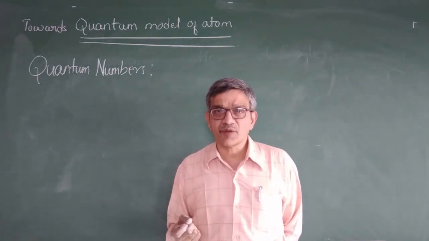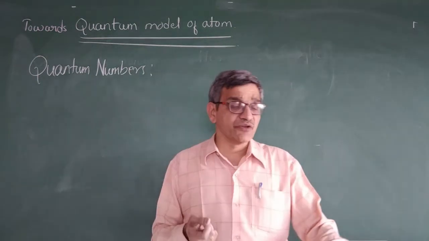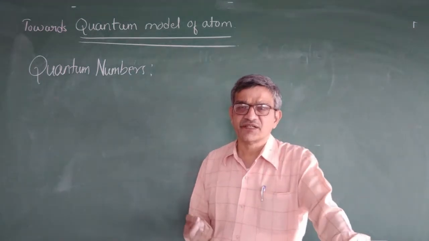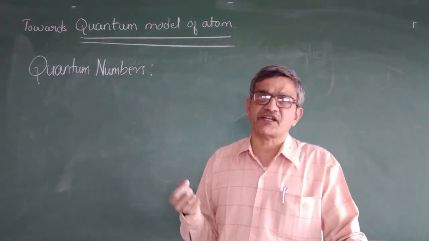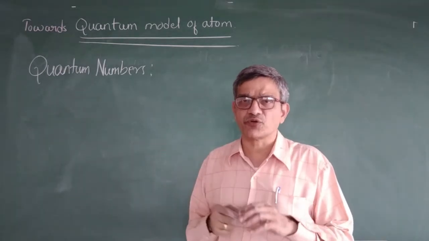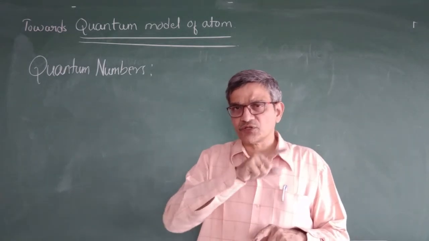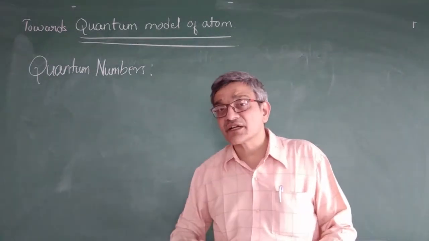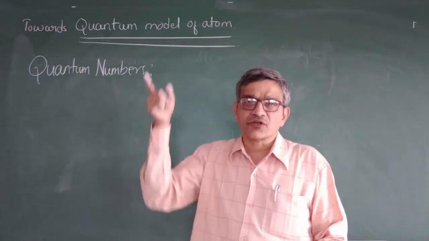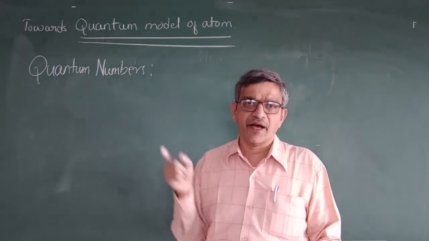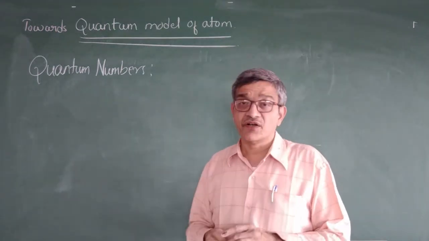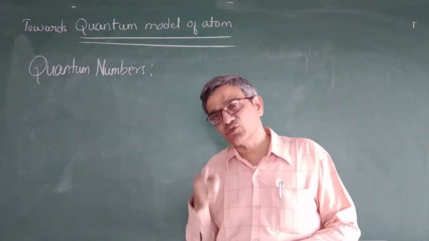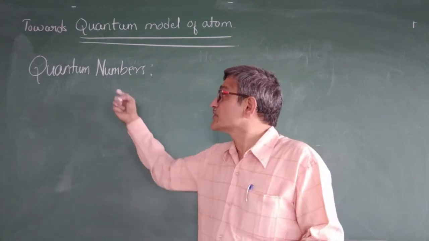So these quantum numbers are nothing but the numbers which give the idea of an electron with its orbit, size, shape and orientation. Whether it is a 3-dimensional picture, you have to remember here. Whether it is moving from left to right, or front to back, or top to bottom, whether it is moving in a spherical shape or dumbbell shape, all the shape and size of an electron, and whether it is moving clockwise or anticlockwise. All that idea is given by the quantum numbers.